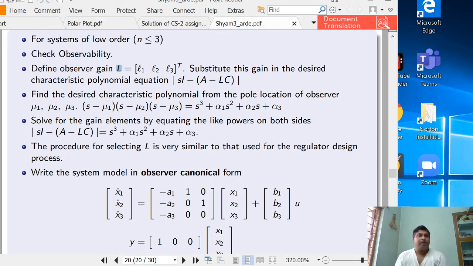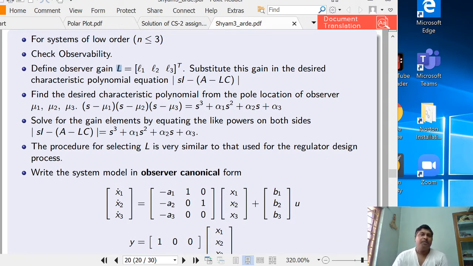So there must not be any delay in the information, because if there is any delay, then the controller which is using this delayed information may destabilize the system.